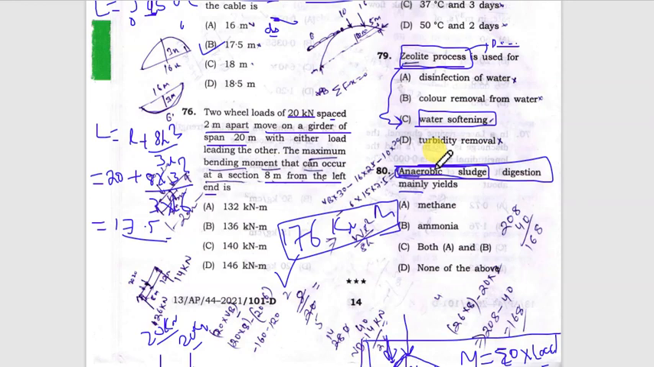So in anaerobic conditions, generally a few gases are released, and these gases are methane, carbon dioxide, and ammonia. And why are these gases released? Because the bacteria consume nitrate and sulfate present in the organic matter and release methane, ammonia, carbon dioxide, etc. So option C will be the right answer.